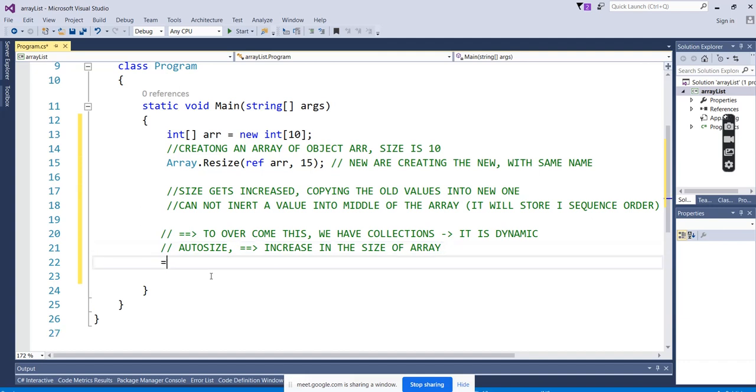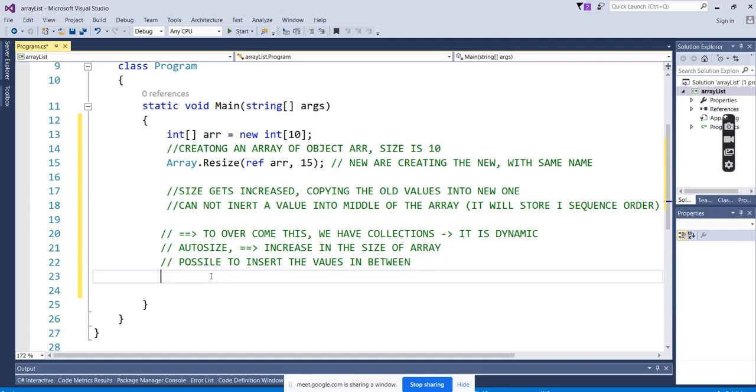The second point is that it is possible to insert values in between, and possible to delete values in between.